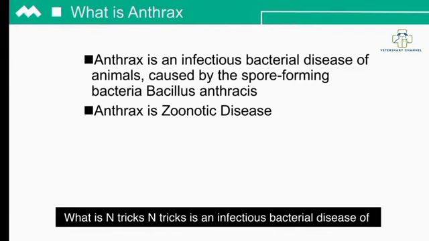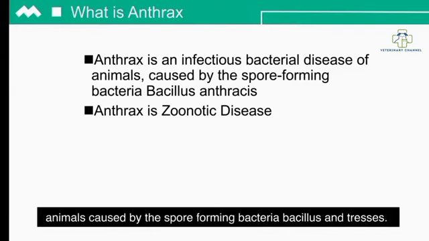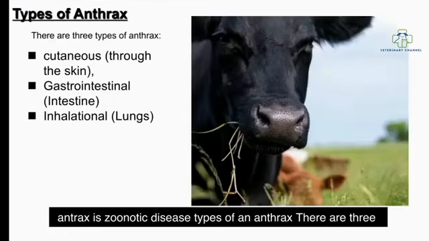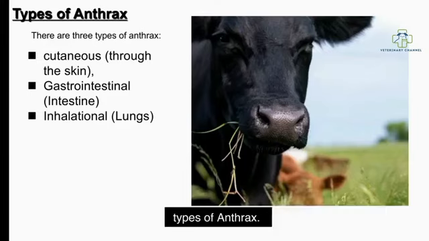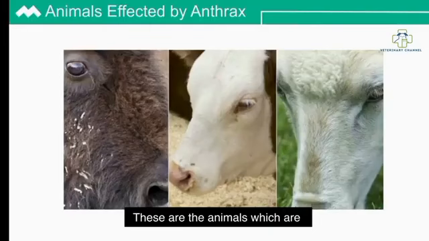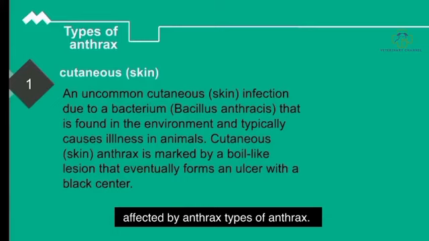What is anthrax? Anthrax is an infectious bacterial disease of animals caused by the spore-forming bacteria Bacillus anthracis. Anthrax is a zoonotic disease. Types of anthrax. There are three types of anthrax: cutaneous, through the skin; gastrointestinal, intestine; inhalational, lungs. These are the animals which are affected by anthrax.